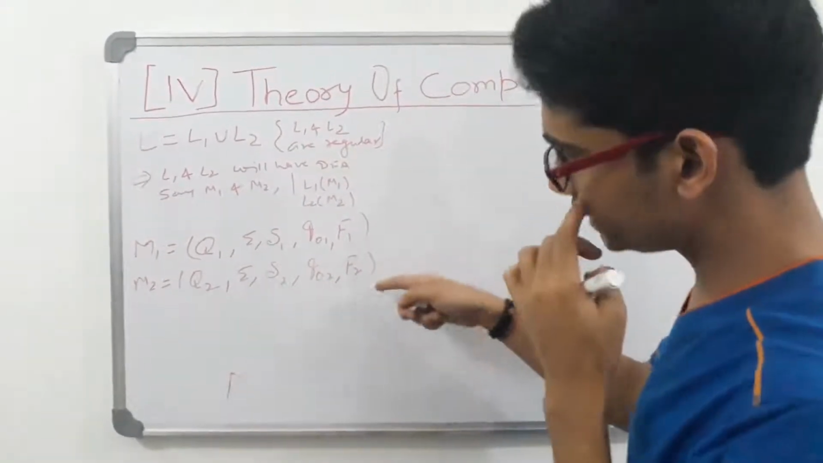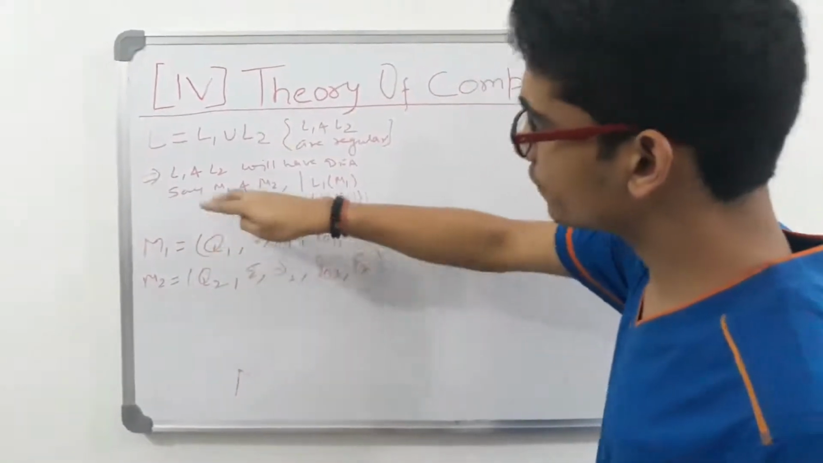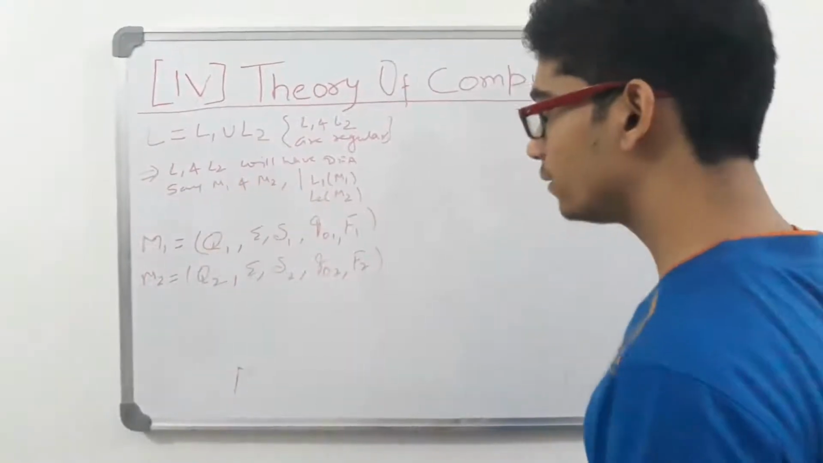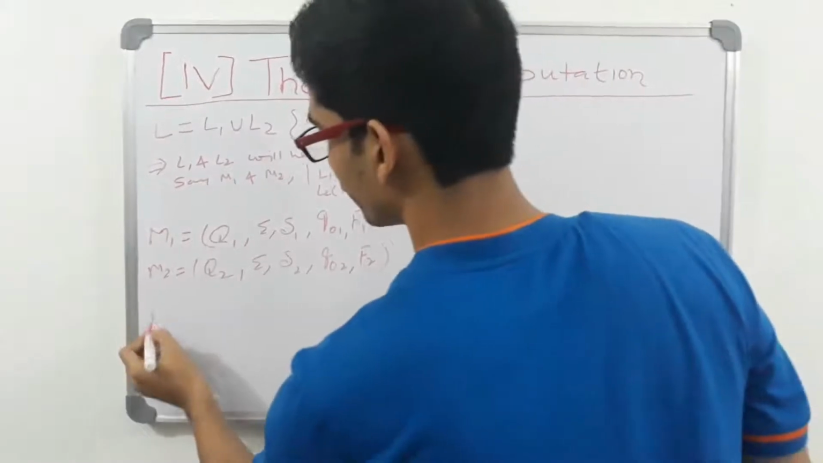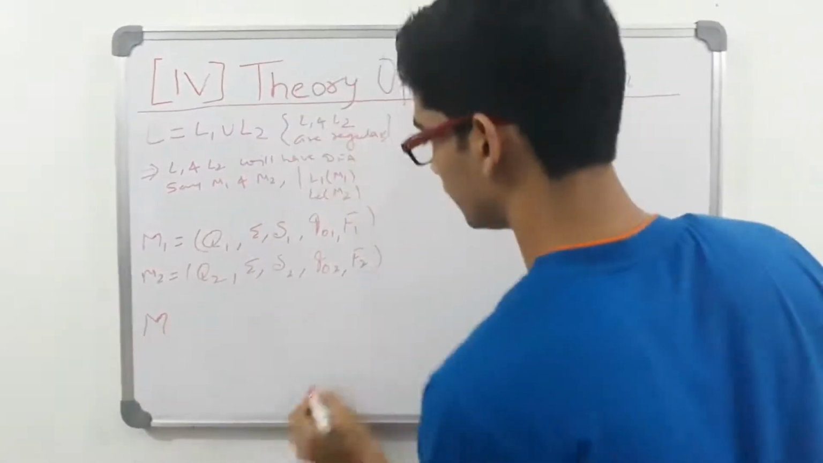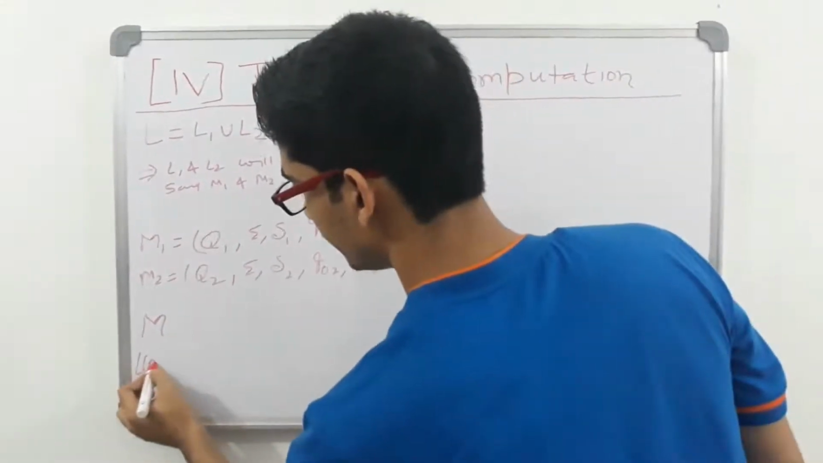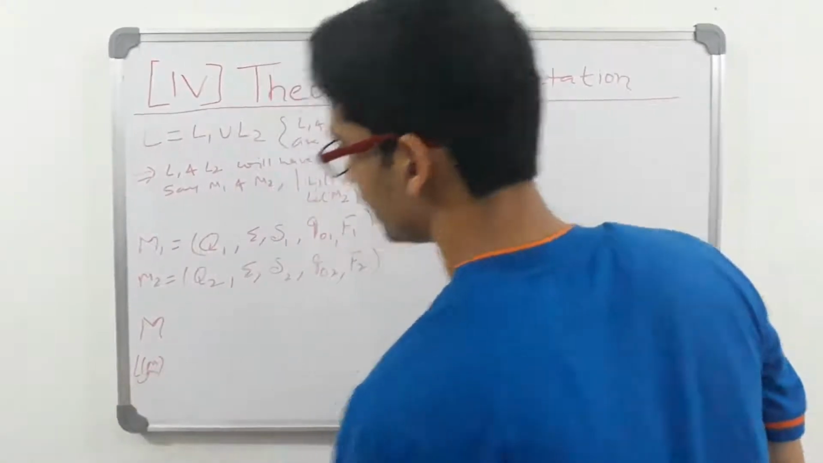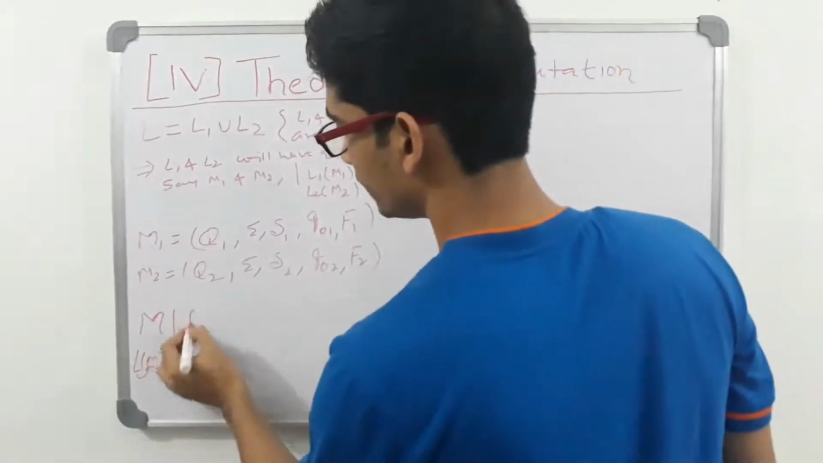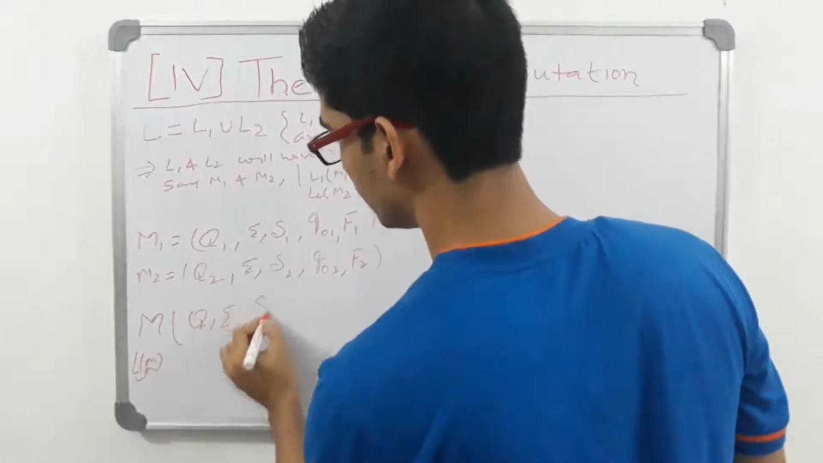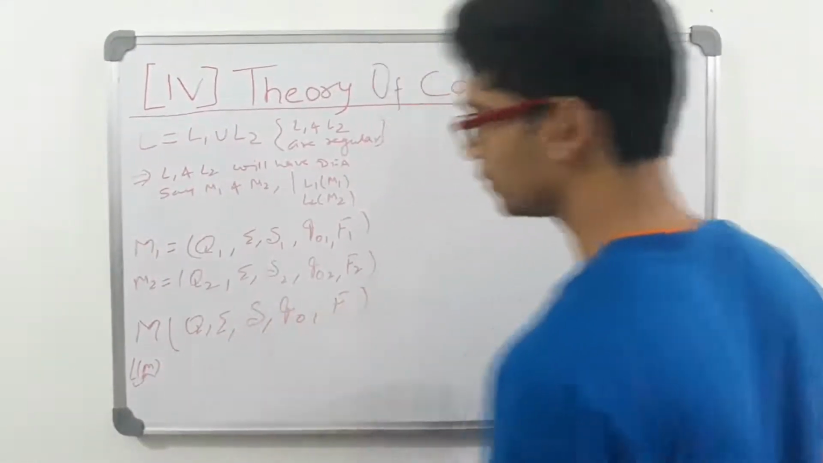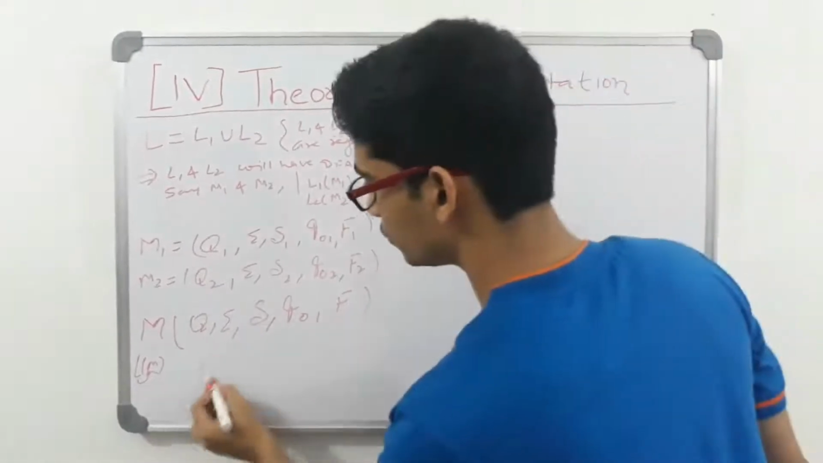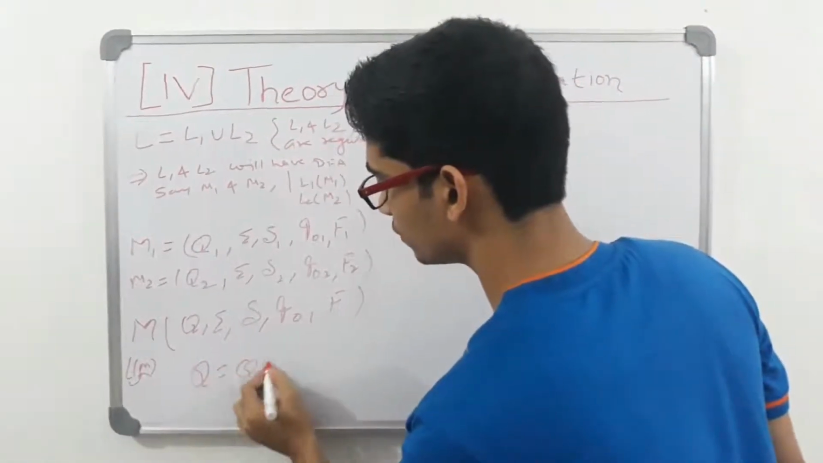So these are the two machines that will exist for L1 and L2. Since L1 and L2 are regular, I am trying to make a machine M for L such that whatever is accepted by L is accepted by M. So I write it as Q, Sigma, Delta, Q0 and F, and I write Q is equal to Q1 cross Q2.